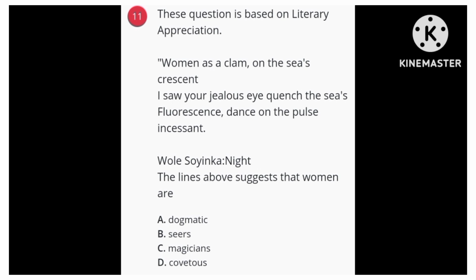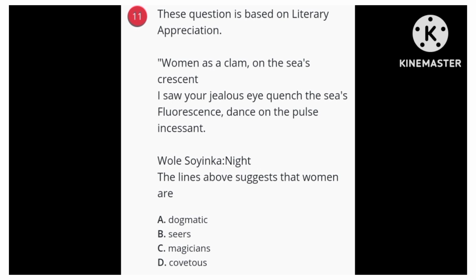Women as a clan on the sea's crescent. I saw your jealous eyes quench the seas. Fluorescence dance on the fogs incessant. The question is, the above lines suggest that women are: option A, dogmatic; option B, seers; option C, magicians; option D, covetous. We're going to consider the quality of women based on this poem.